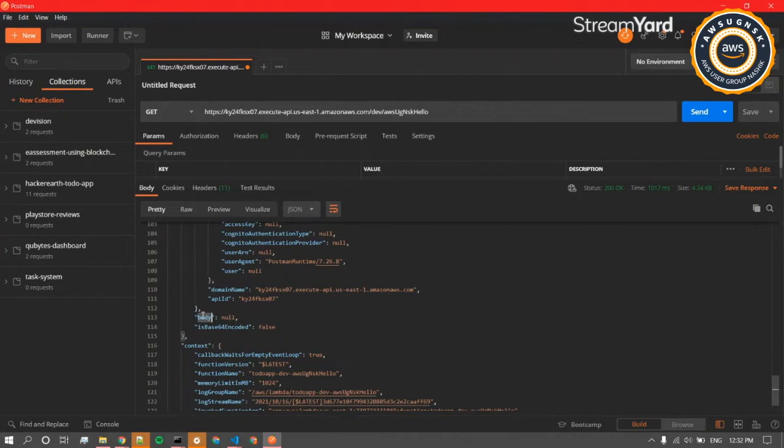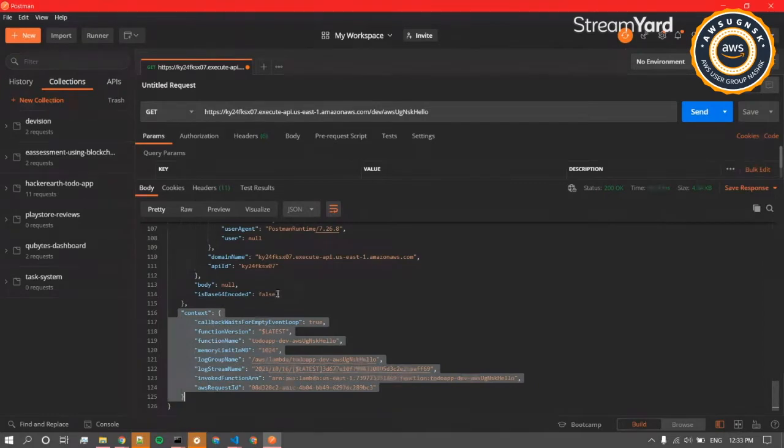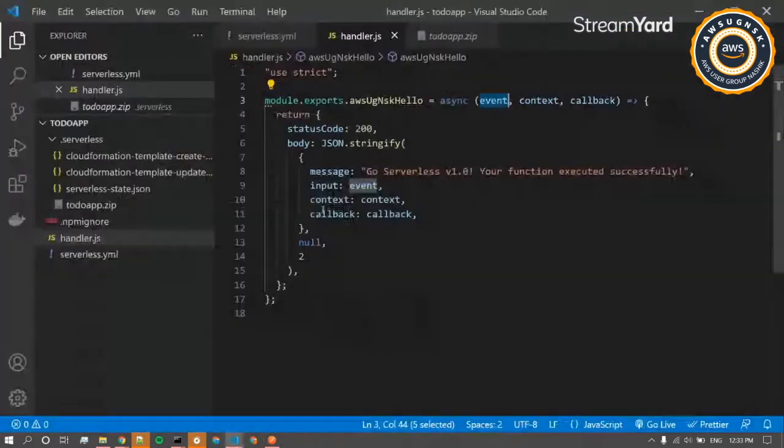Currently we are not sending anything to it, so the body is null. Once we start sending a few parameters in the body, consider it a POST request where we are sending a to-do to insert inside our DynamoDB, the to-do will be available over here. Then we have the context, which, as already mentioned, contains the invocation related things and the Lambda related things. So that is it for our sample API.